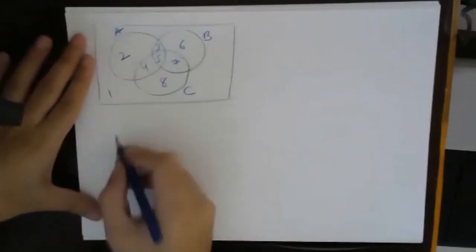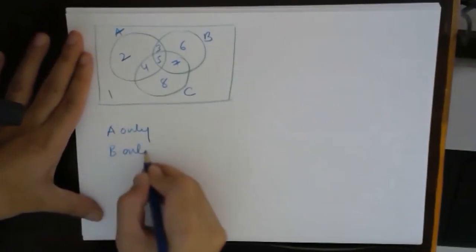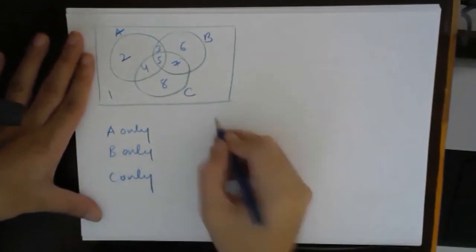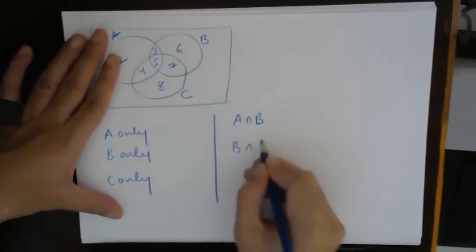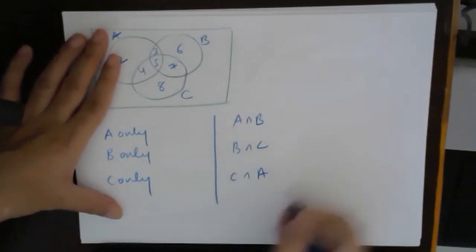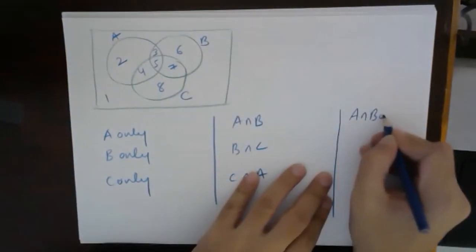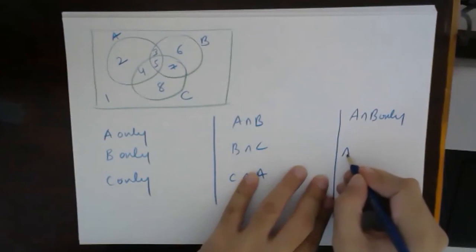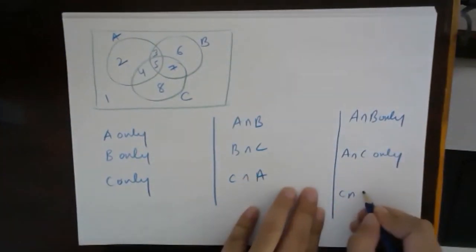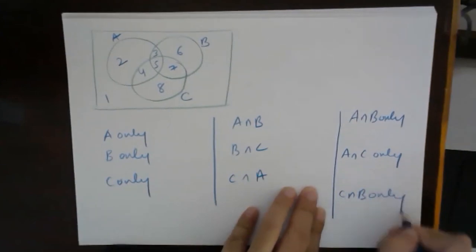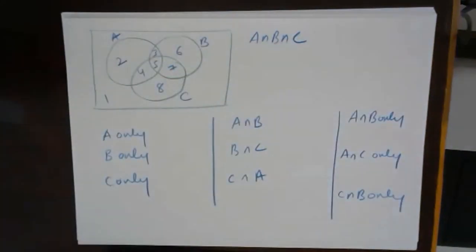So first A only, B only, C only. Next is A intersection B, B intersection C, and C intersection A. Next is A intersection B only, A intersection C only, and C intersection B only. Next is A intersection B intersection C.